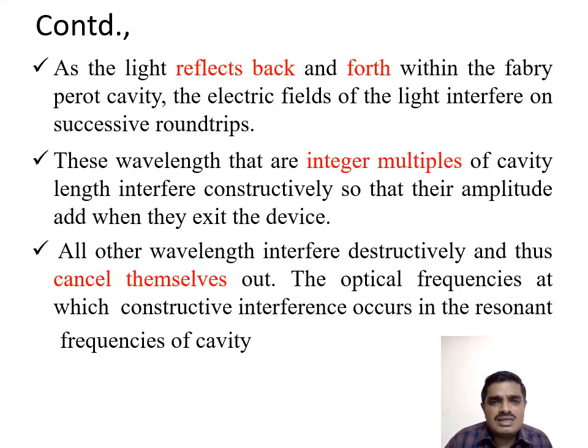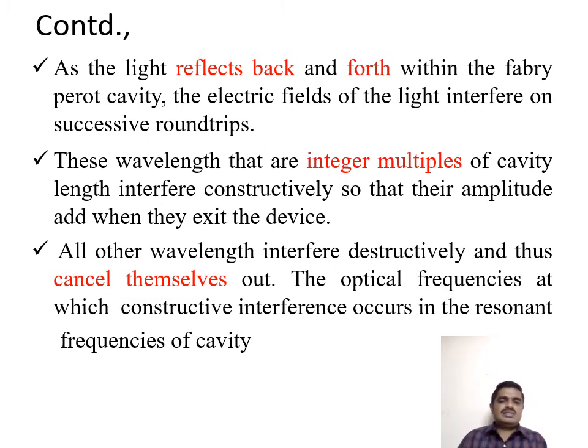As the light reflects back and forth within the Fabry-Perot cavity, the electric fields of the light interfere on successive round trips. Those wavelengths that are integer multiples of the cavity length interfere constructively, so that their amplitudes add when they exit the device.